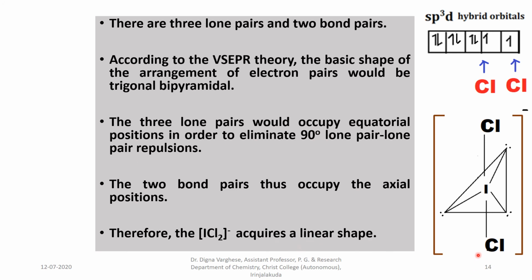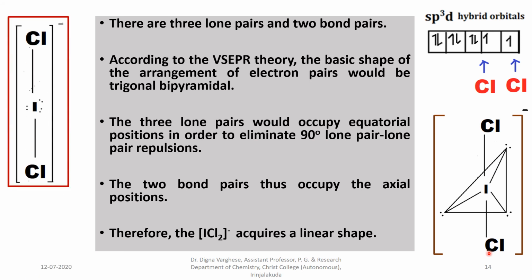Therefore the ICl2 minus acquires a linear shape. ICl2 minus has the 3 lone pairs at the equatorial position and bond pairs at the axial position, so it has a linear shape.